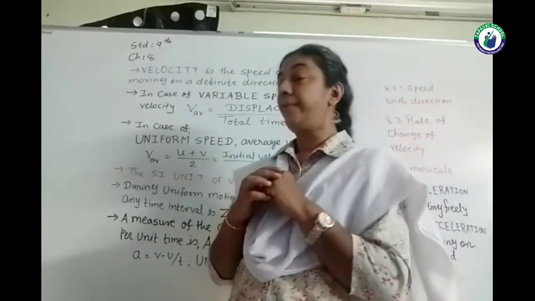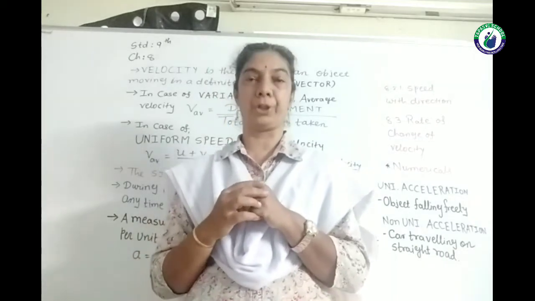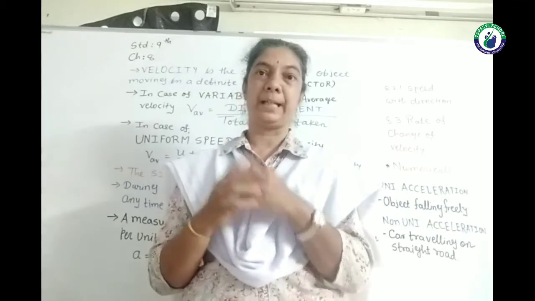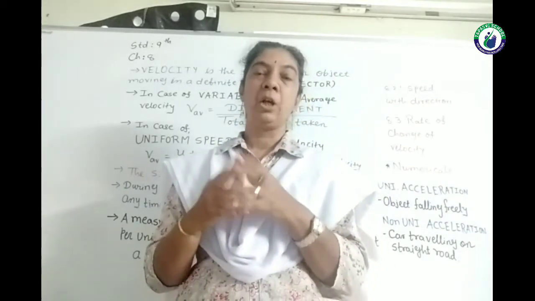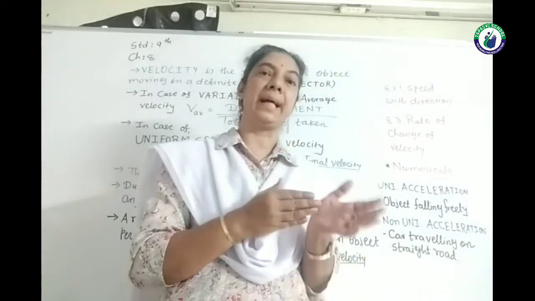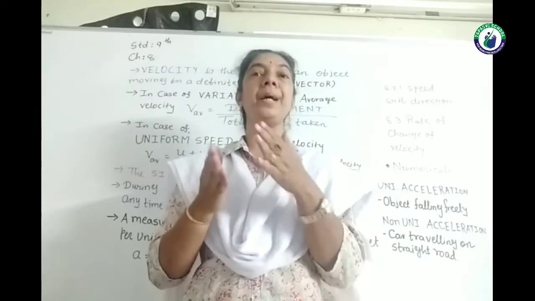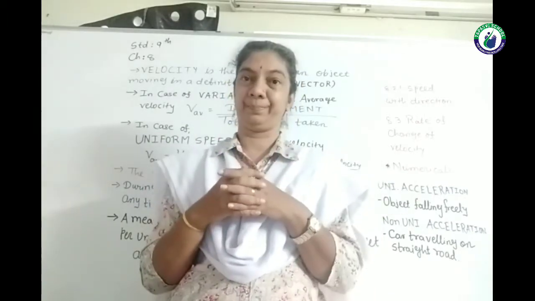Then we had discussed uniform motion and non-uniform motion. So it is possible that there is a change in speed or change in direction or change in speed as well as in direction, everything is possible.